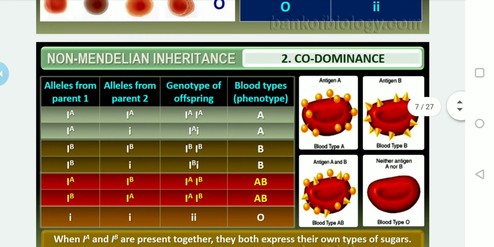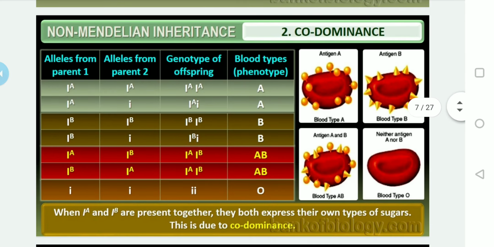This table is useful for the prediction of the blood groups. They can ask this table in examination also. If you remember how to write this, on the basis of this they can ask questions in competitive exams as well as theory.